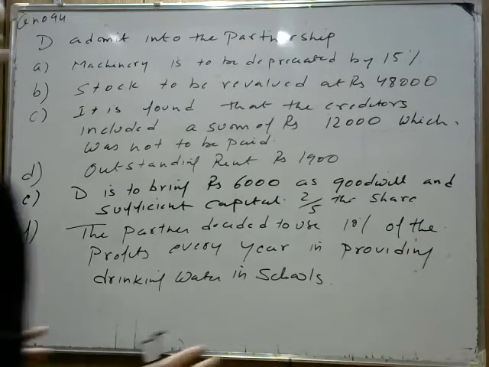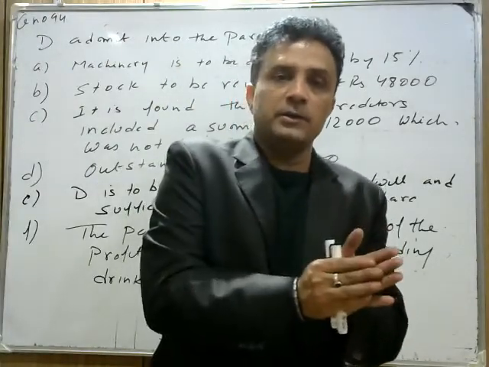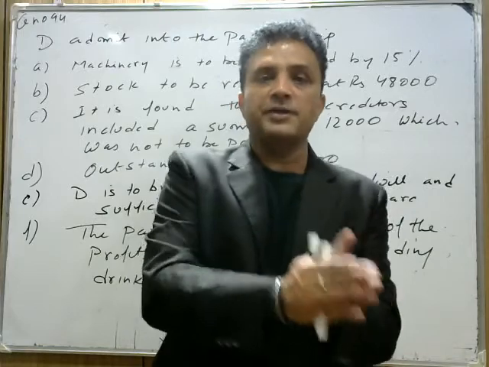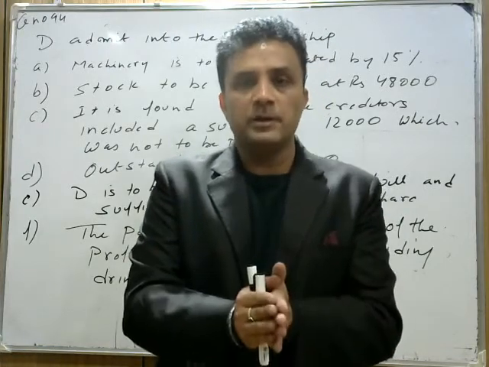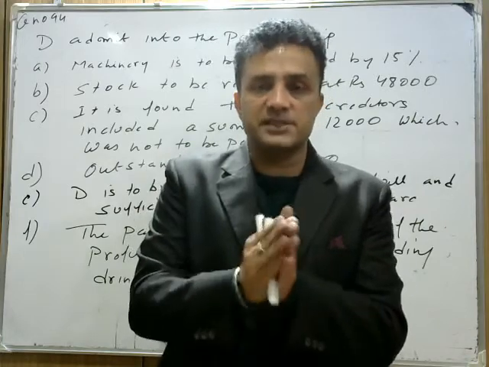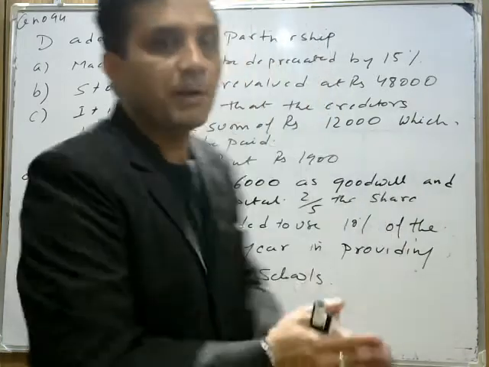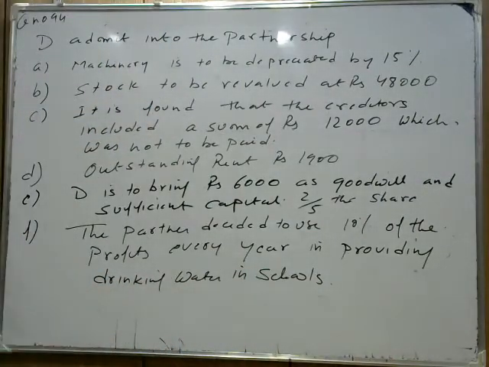This is the question regarding how the firm is thinking about the society. So they are providing 10% profit in providing drinking water. This is an important part, meaning the social benefit is there. The partners, the firm, is concerned about the schools, to serve the society. This is a part of value added. I hope this question is clear to all of you. Now first we need to prepare the working notes.